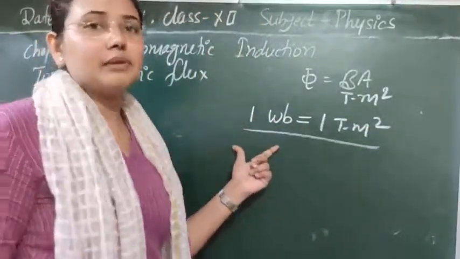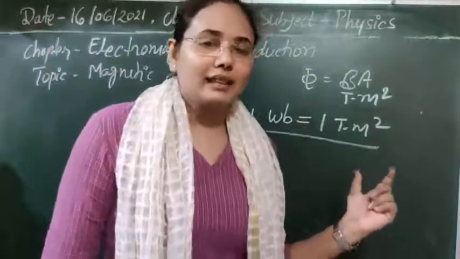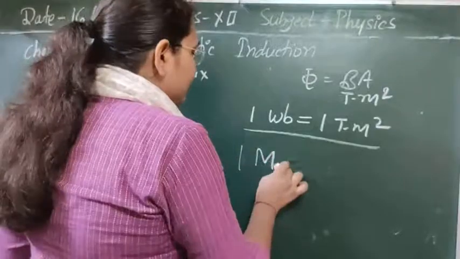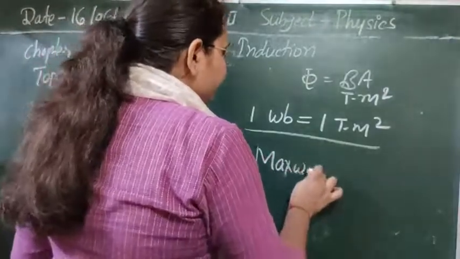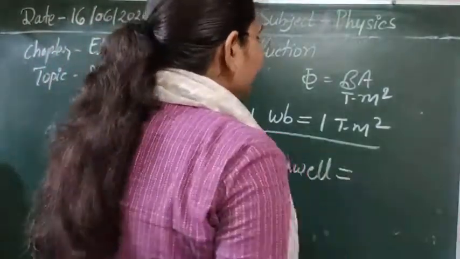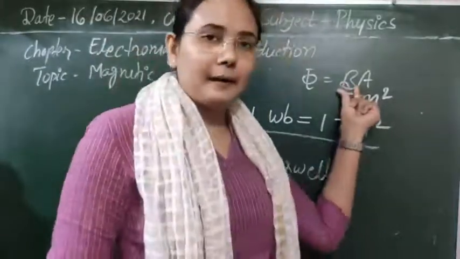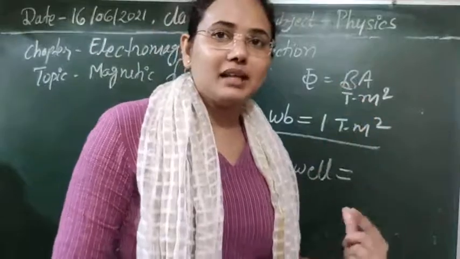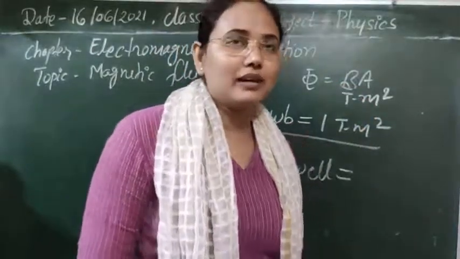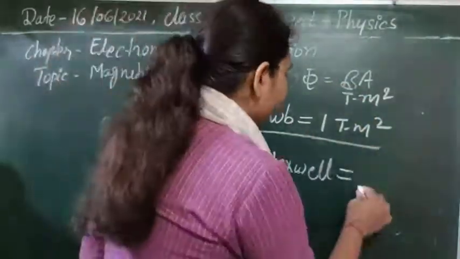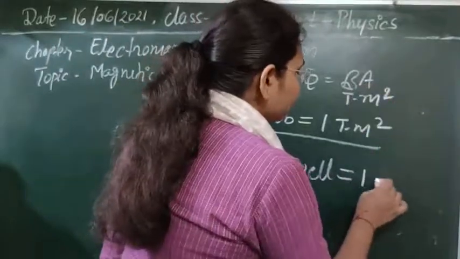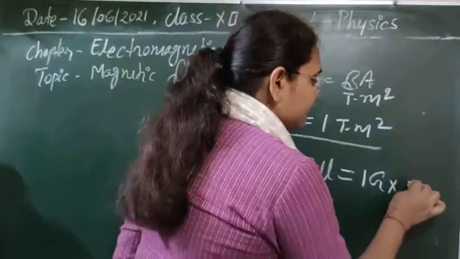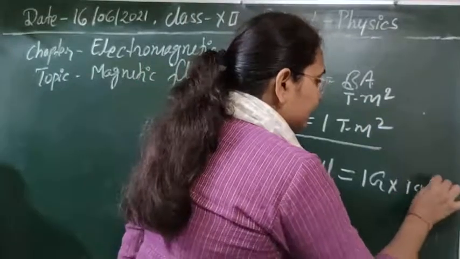In the CGS system, magnetic flux is given by Maxwell. So 1 Maxwell is given by 1 Gauss times 1 centimeter square, since magnetic field in the CGS system is measured in Gauss.